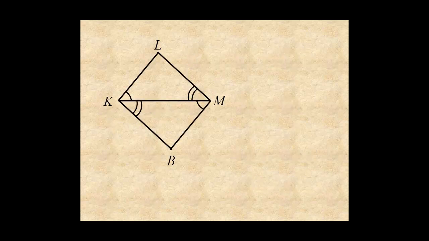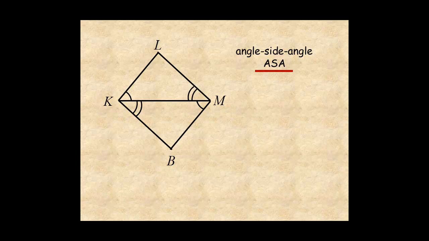The third method is to show that two angles and the included side are congruent. Included means the side is between the two angles. This is called angle-side-angle congruency, and it's abbreviated ASA.